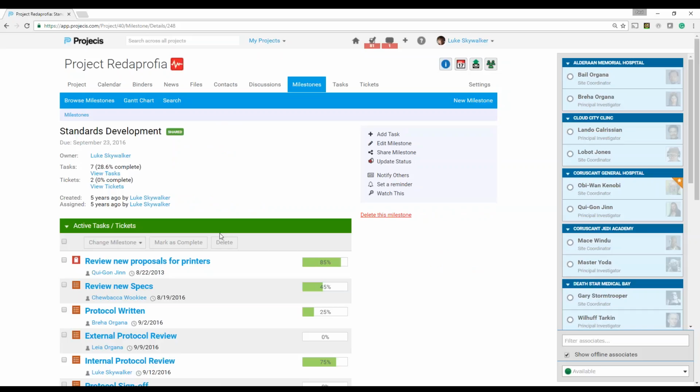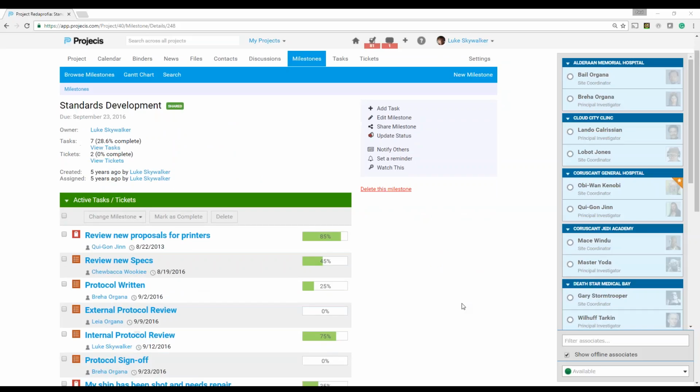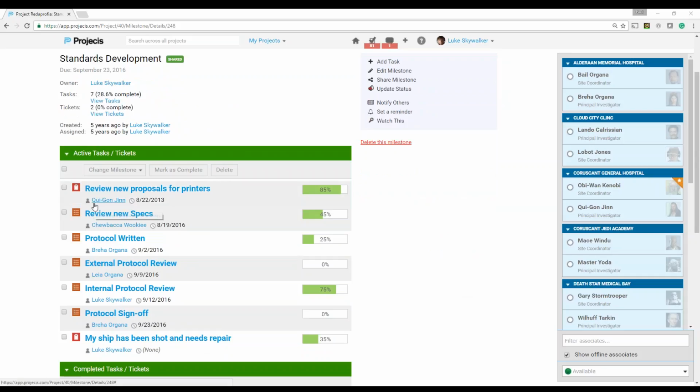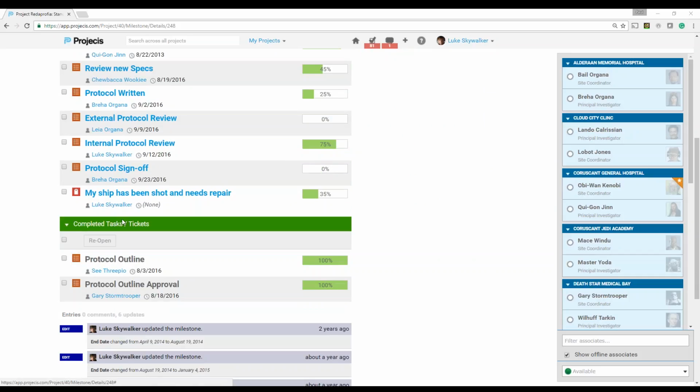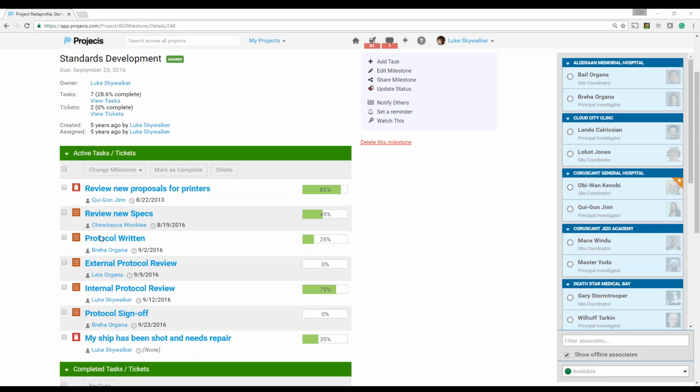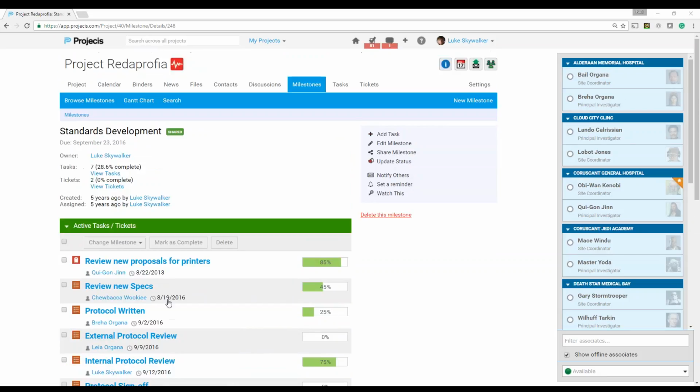Once we've opened the milestone, we can see here a listing of the tasks and tickets that are active, who it's assigned to, its due date, and the percent complete. At the top, you can see active tasks and tickets, and at the bottom, those things that are already completed. If any of these tasks are running behind, I can simply click on the task itself, and it will open up the task tab specific to this particular item.